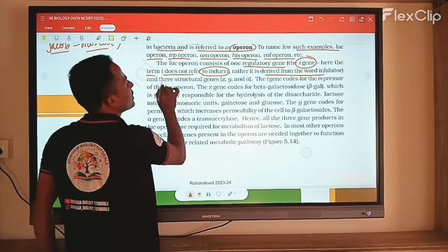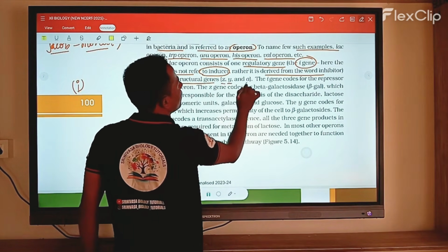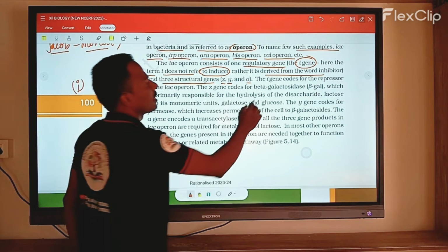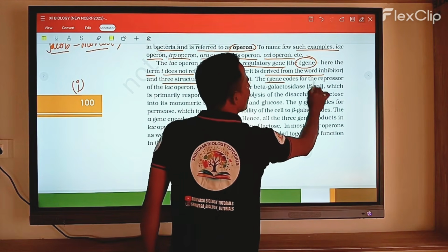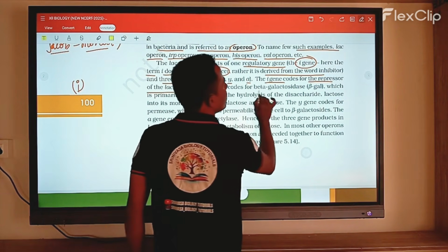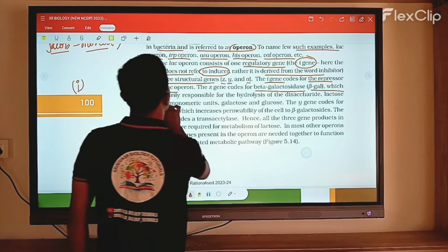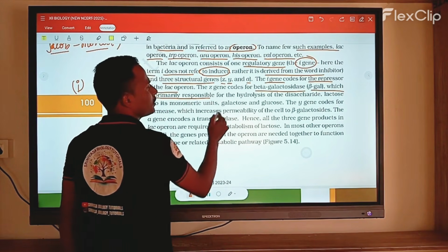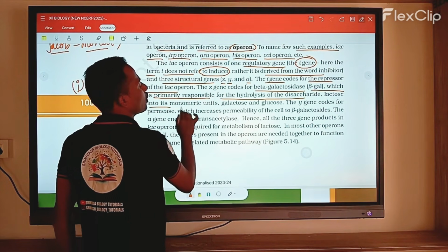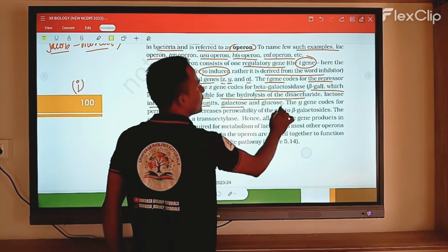There are three structural genes present, that is Z, Y, A. So in the lac operon there are three structural genes, Z, Y, A. The I gene codes for the repressor. The Z gene codes for beta galactosidase, which is primarily responsible for the hydrolysis of the disaccharide lactose into its monomeric units, glucose and galactose.